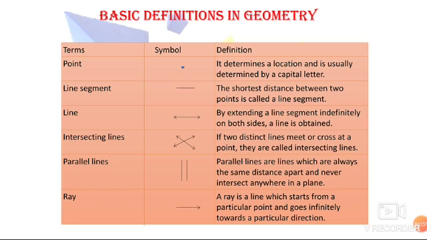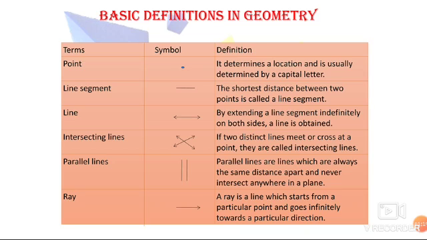Next one is line segment. Line segment is the shortest distance between any 2 points. The 2 points which represent it is having the fixed distance. It cannot be extended further on both the sides. So that shortest distance is called as a line segment.